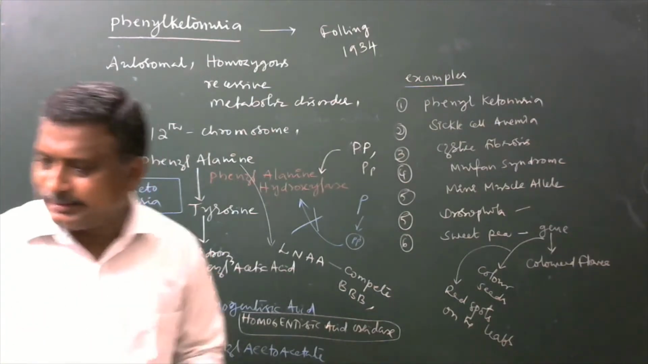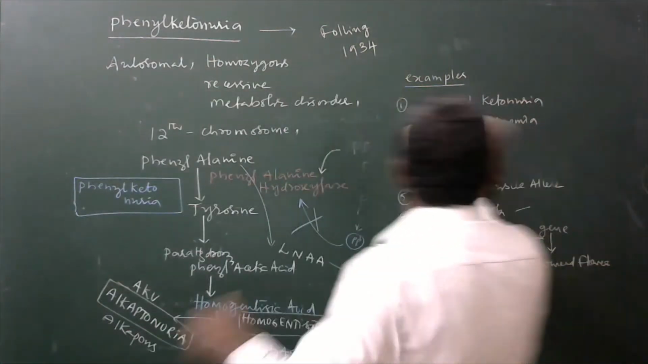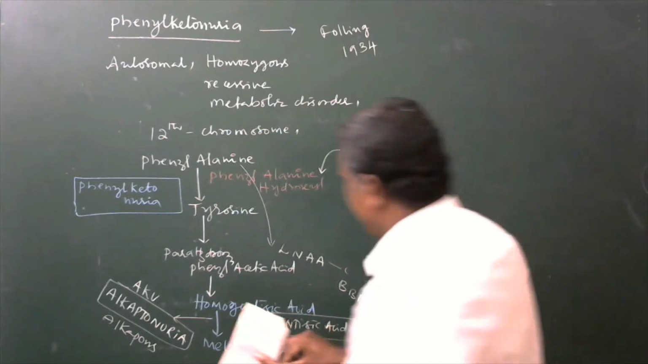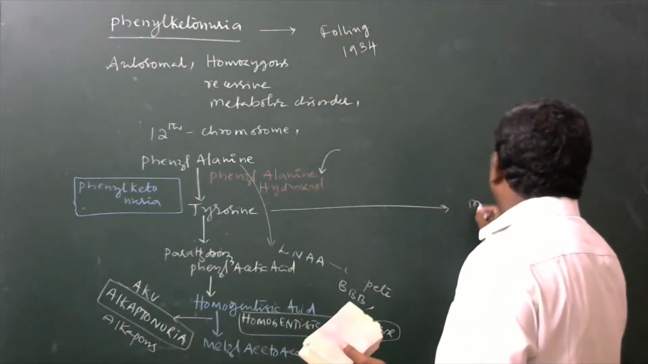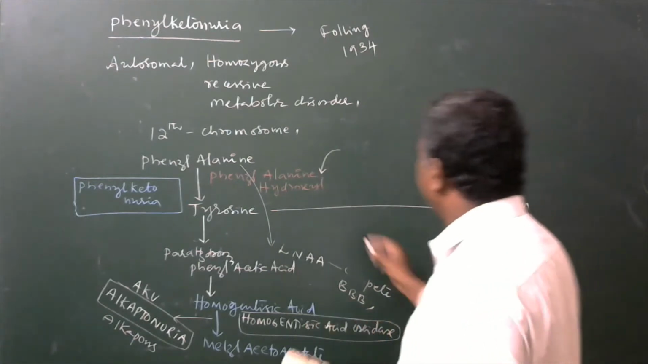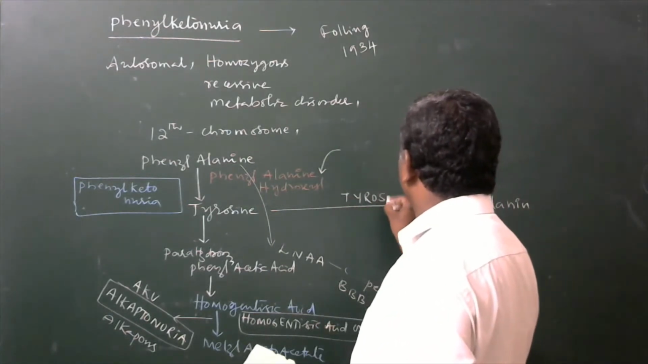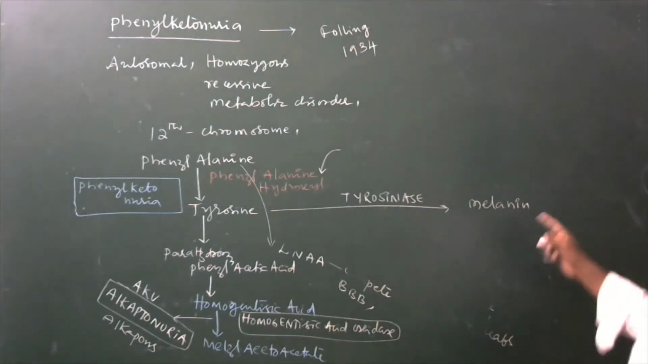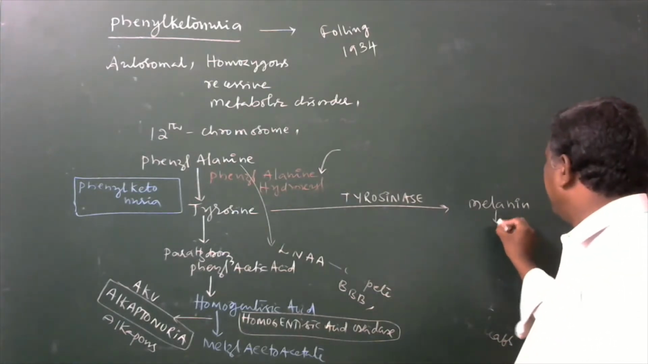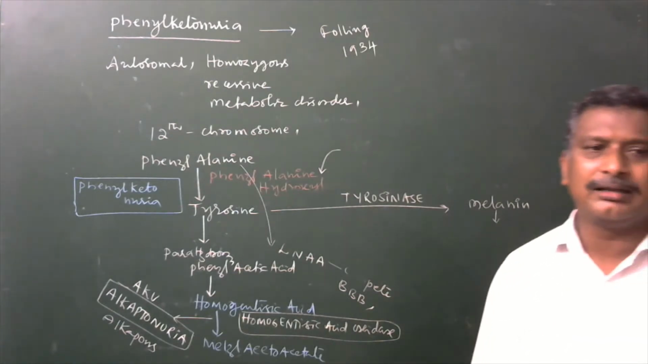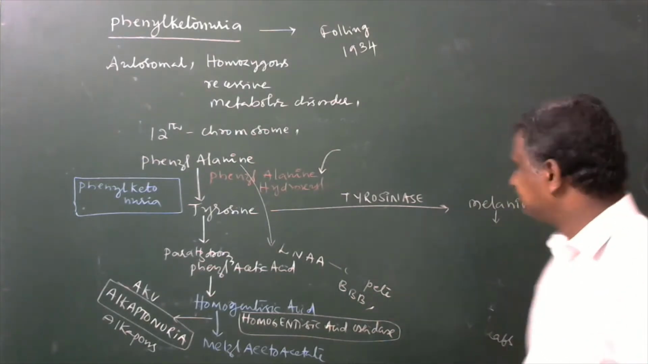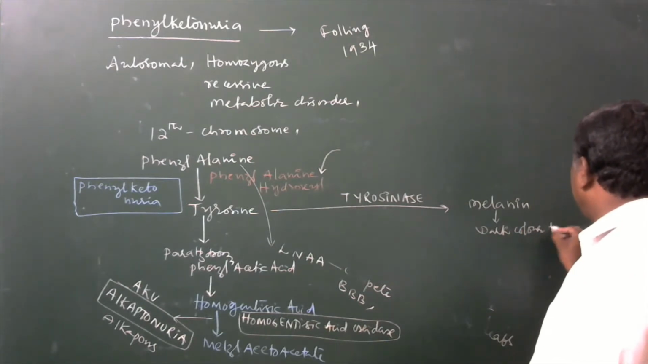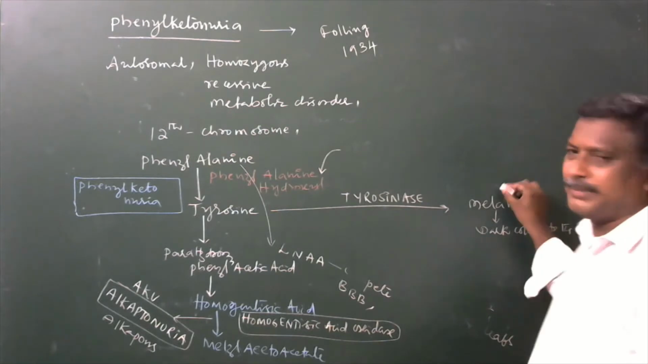Now, in another direction, tyrosine is converted to melanin in the presence of tyrosinase. A special kind of enzyme is needed for the conversion of tyrosine to melanin. Once melanin is developed, it gives dark color to the skin. So dark color to the skin will develop due to the presence of melanin.